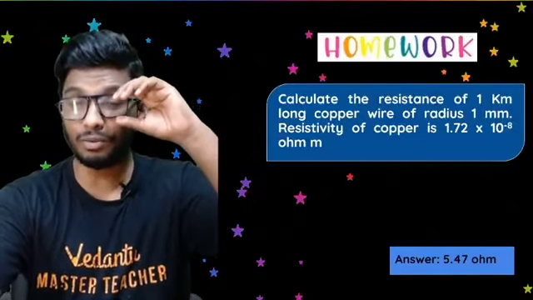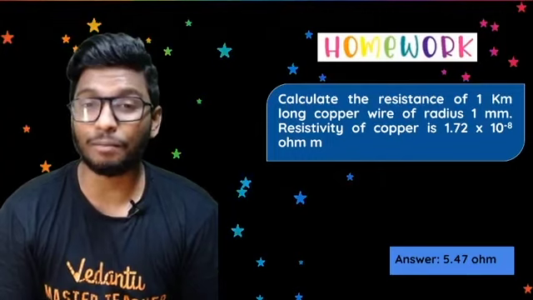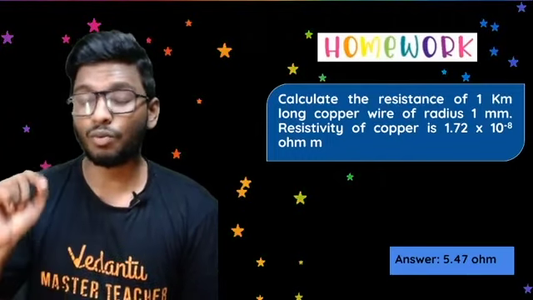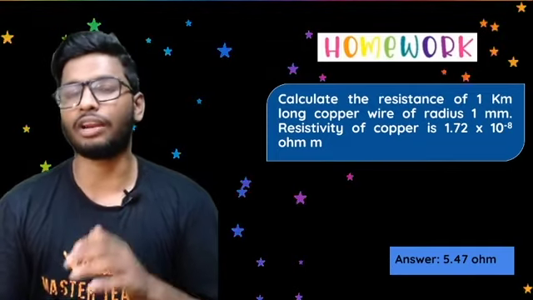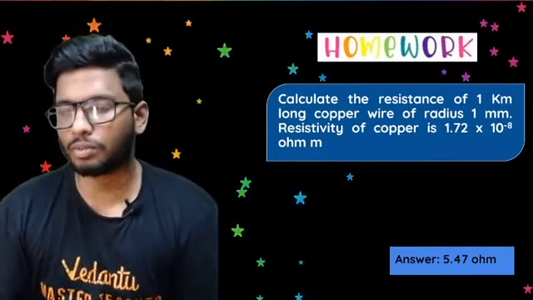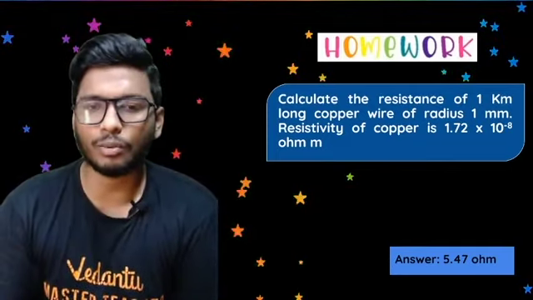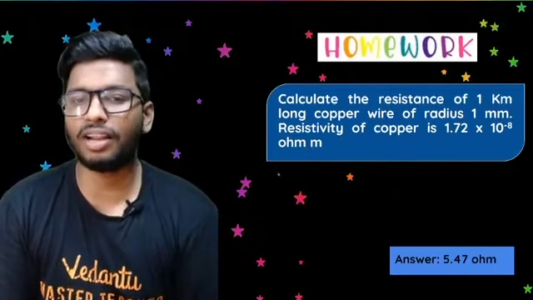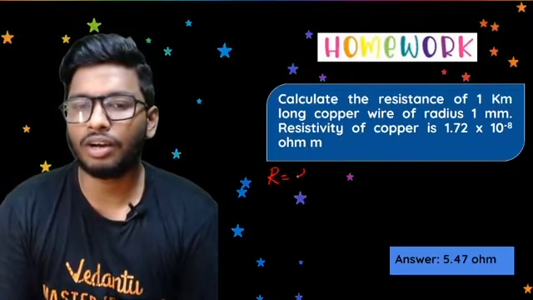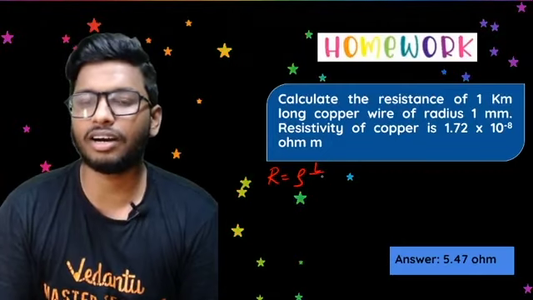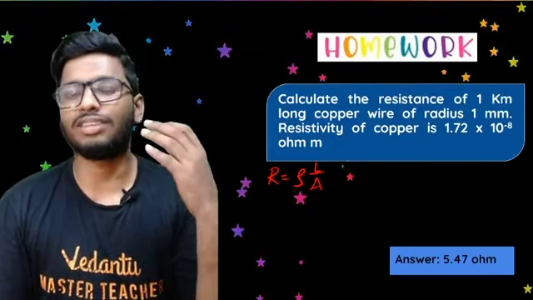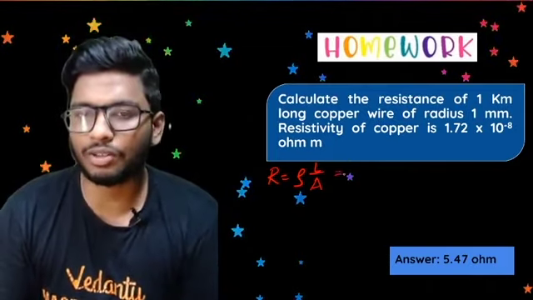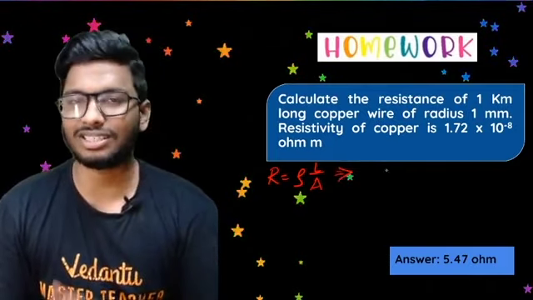So here, the question was this: calculate the resistance of 1 kilometer long copper wire of radius 1 millimeter if the resistivity of the copper is 1.72 into 10 to the power of minus 8 ohm meter. So you're supposed to find out the resistance in this situation. If you guys remember the formula, I told you that resistance is equal to resistivity of the material multiplied by the length of the material divided by the area. So that is the formula. If you just put in the values, you would get the answer for this question directly.